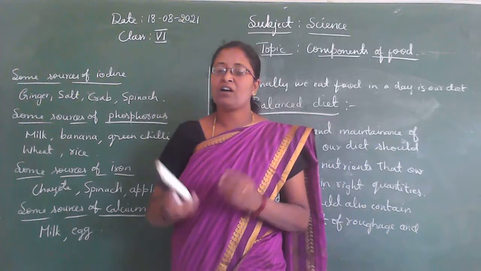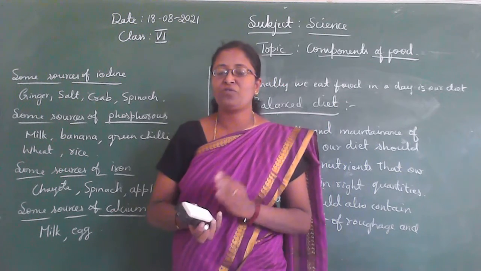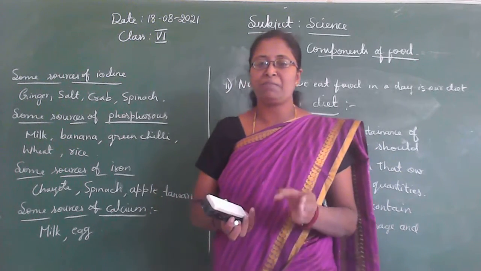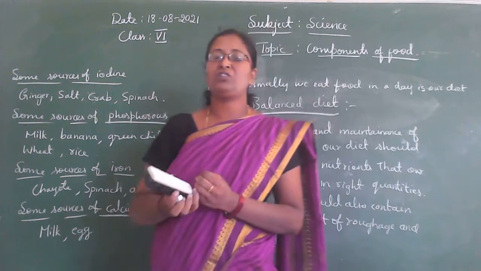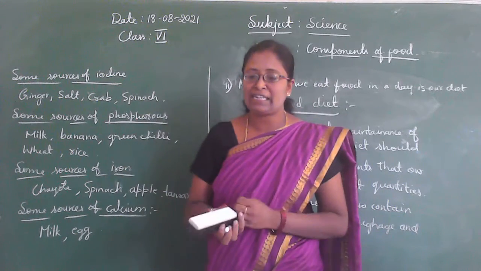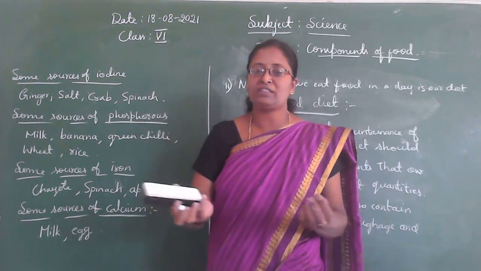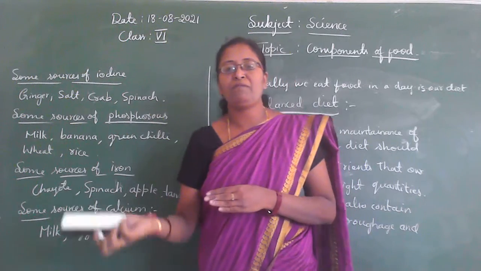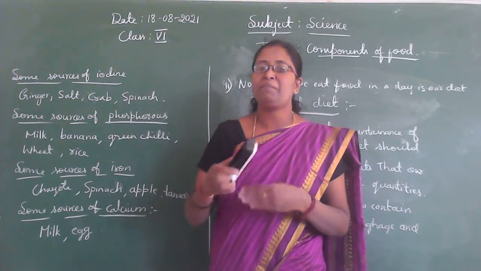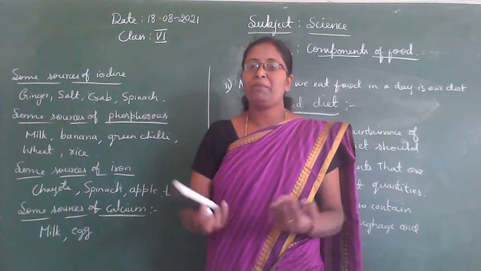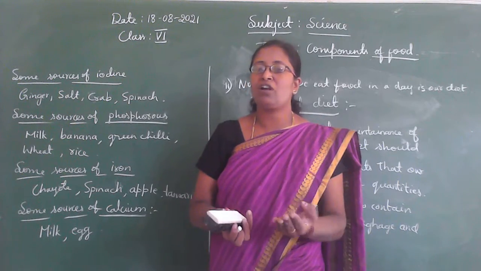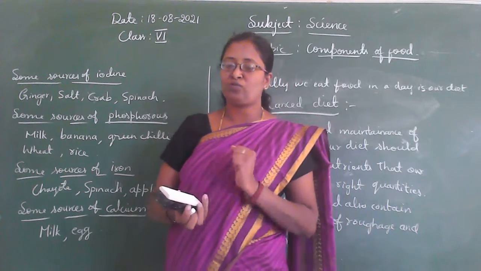And then a combination of food. For example, roti is made from a combination of flours of cereals and pulses. The flours of different pulses and cereals are mixed together, and people make the roti. So that is called a combination of flour foods.